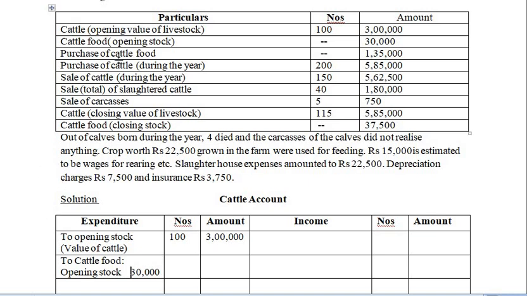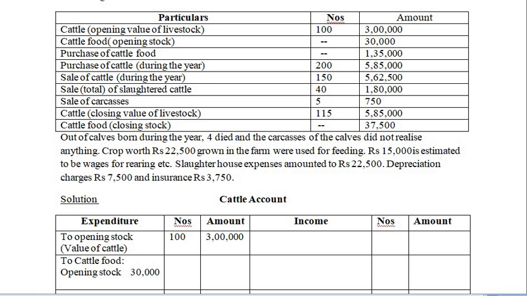Next, after this, you have purchase of cattle food. So purchase of cattle food is how much? 1,35,000. So I'll take this to the same one and add it over here. I'll write it as purchases, purchase of food. It takes a little space here.